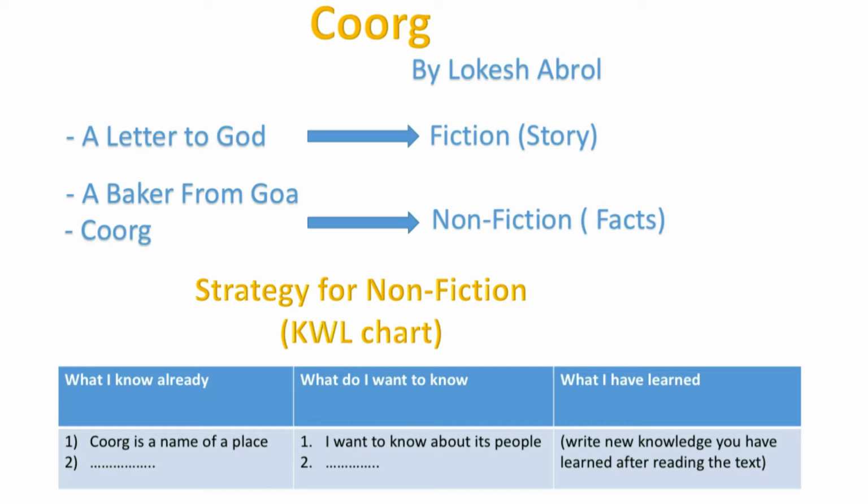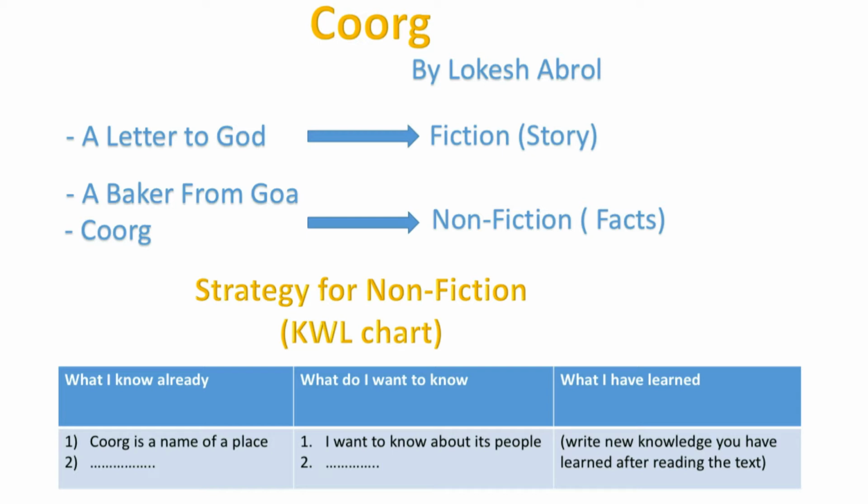So whenever you read any non-fiction, there is one particular strategy that we use, and I want you to know about it. This strategy is called the KWL chart. Now what is a KWL chart? K stands for what I already know about that particular topic. W stands for what I want to learn, the new things I want to learn about that topic.